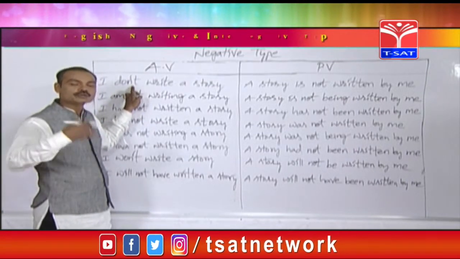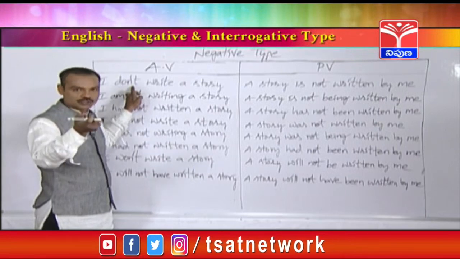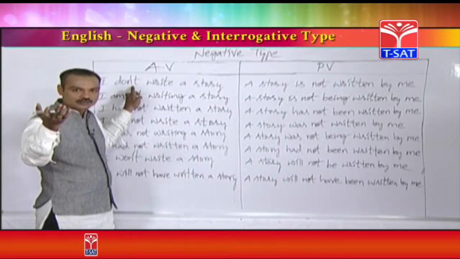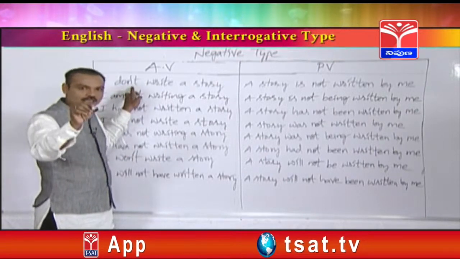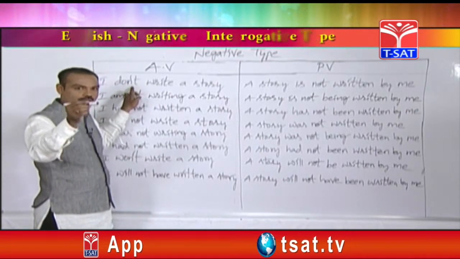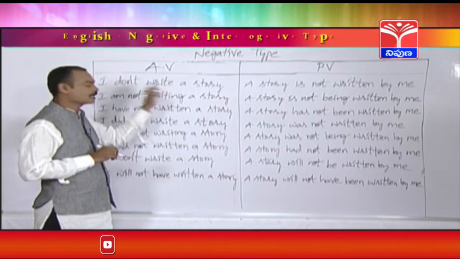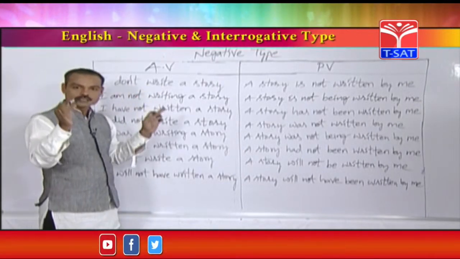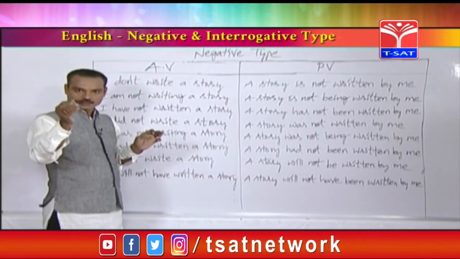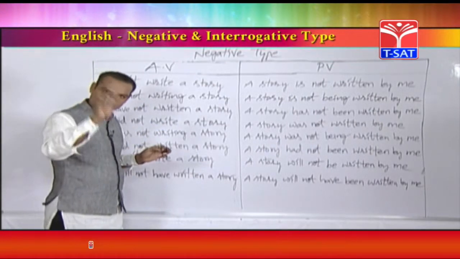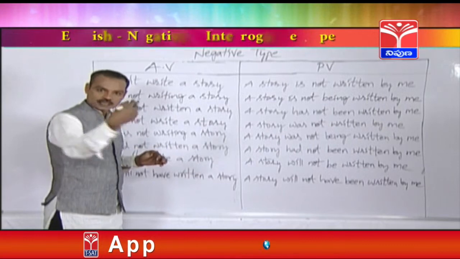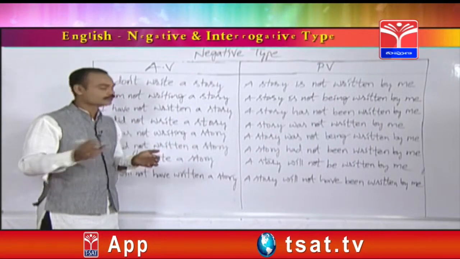I don't, we don't, you don't, they don't, my friends don't, my brothers don't, like that. So for he, she and any singular subject, doesn't should be used. He doesn't write, she doesn't write, Srikant doesn't write, Malesh doesn't write, Shiva doesn't write, Jagadish doesn't write, Manasa doesn't write. So like that.